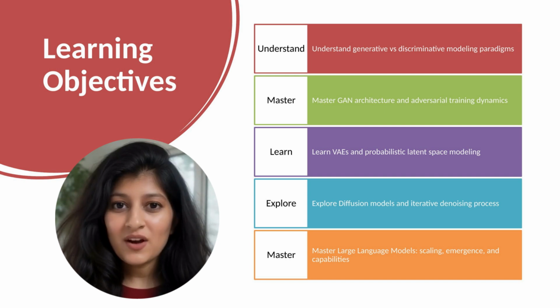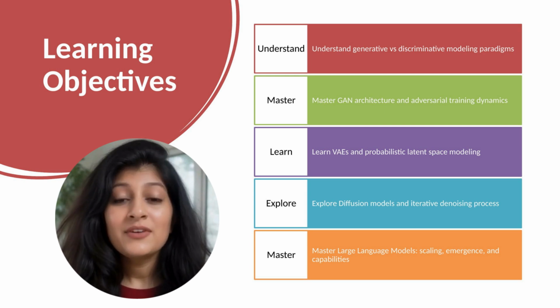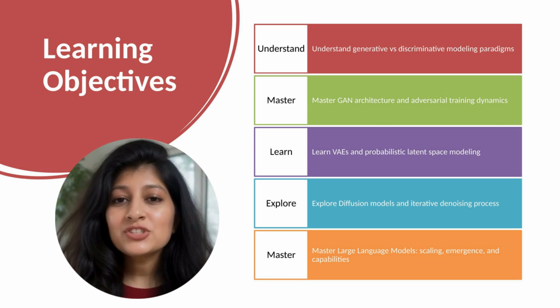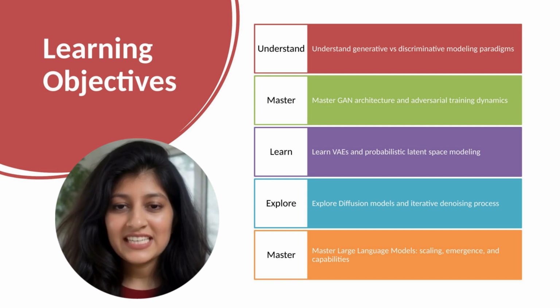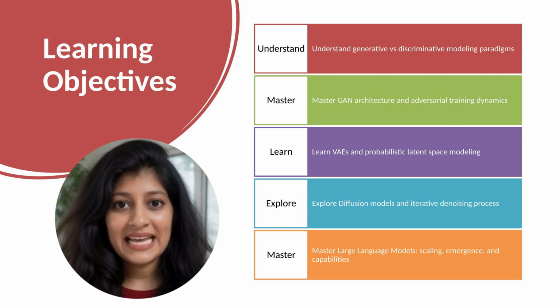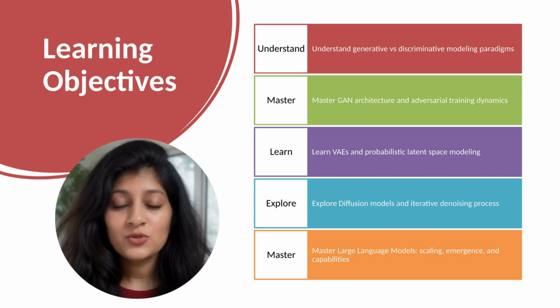Here's exactly what we'll accomplish today in generative AI, building on our deep learning knowledge from day 4. First, we'll understand fundamental differences between generative and discriminative approaches. Discriminative models learn boundaries. Generative models learn distributions. Different strategies, different strengths. Second, we'll master generative adversarial networks, where two networks compete. The generator creates fake data trying to fool the discriminator. The discriminator distinguishes real from fake. This competition drives both to improve.